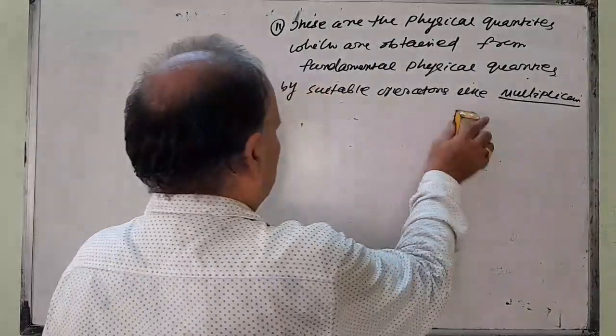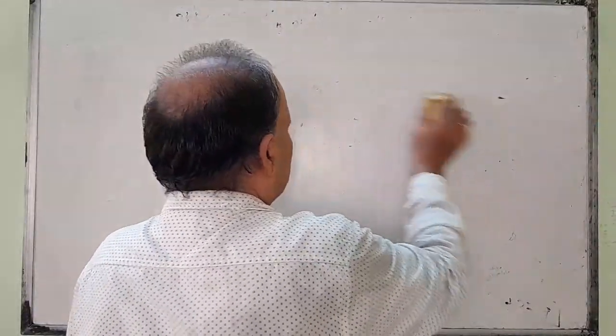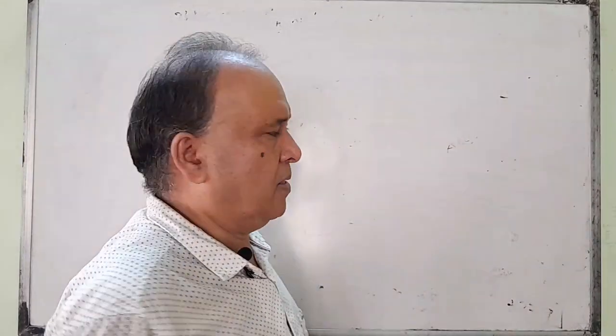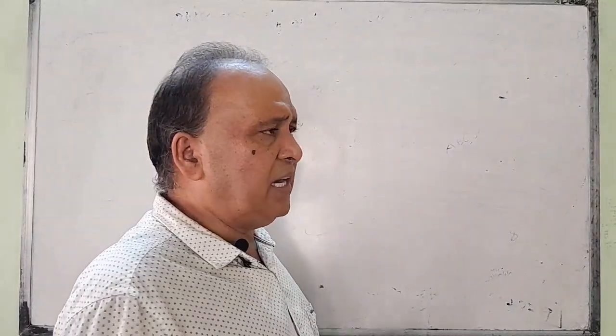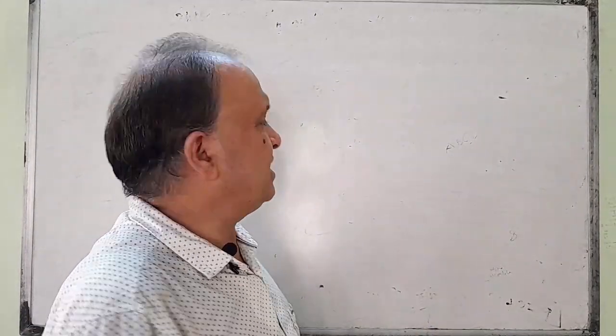Now you see, our chapter is units and dimension. What do you mean by unit and what do you mean by dimension? First, I will tell you about dimensions. After that, I will go to unit. What is the dimension?